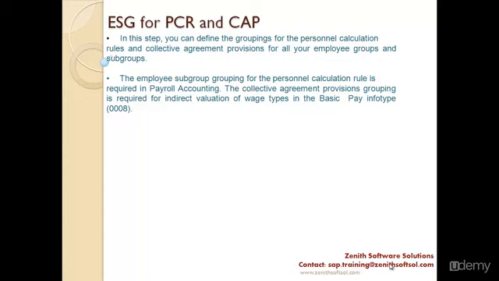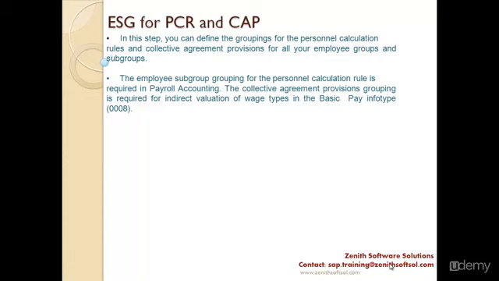So in this step you can define the groupings for PCR and collective agreement provisions, like which group for hourly, which group for salaried, because the collective agreement provision is valid based on the employee subgroup. For the salaried it could be different, for the hourly it could be different. So these groupings will be configured.